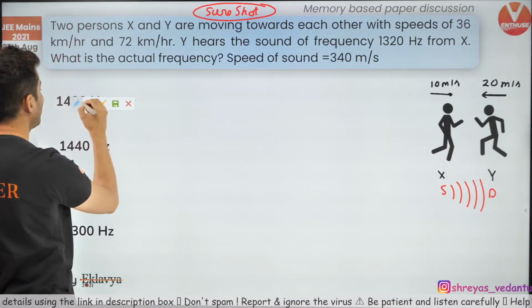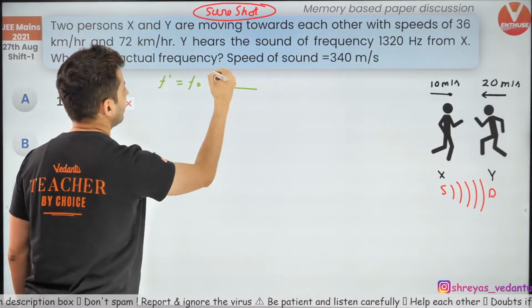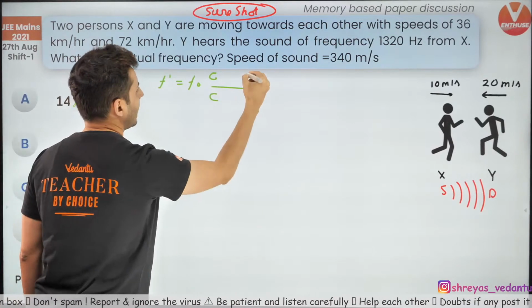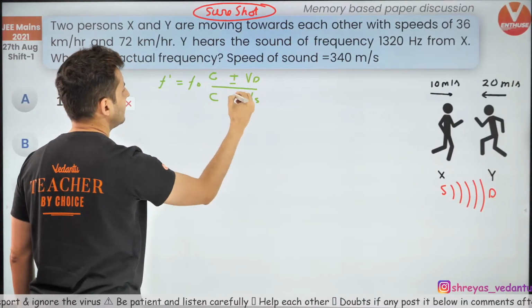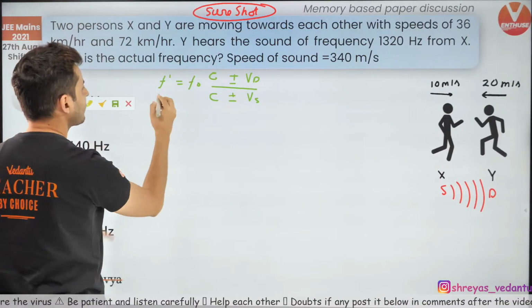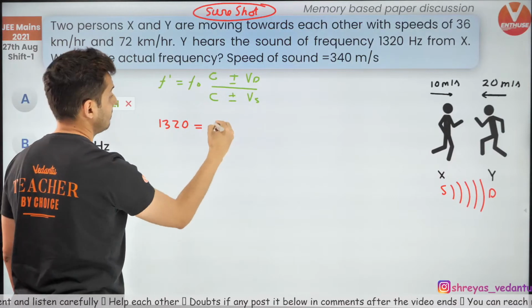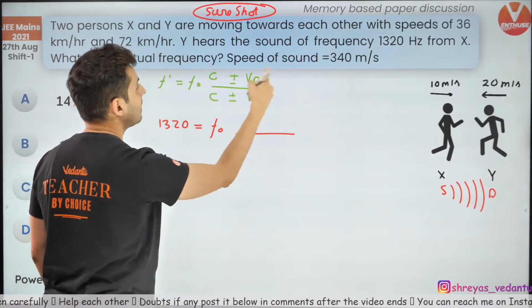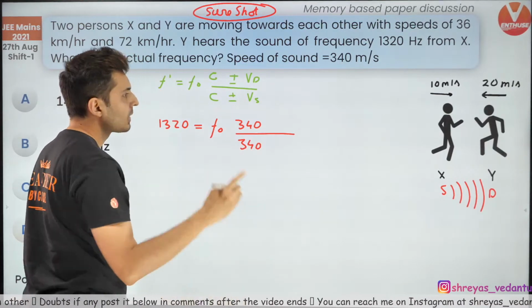Now we all know the formula for apparent frequency. F prime is F0 into (C plus or minus detector speed) over (C plus or minus source speed). You have to choose between plus and minus. F prime is 1320. What is F0? That's what we need to figure out. Speed of sound is 340.